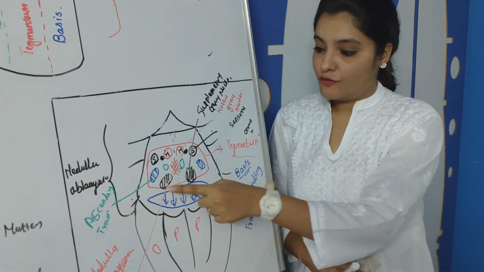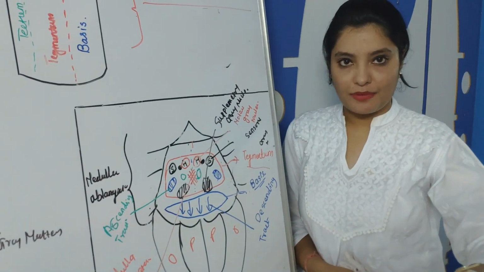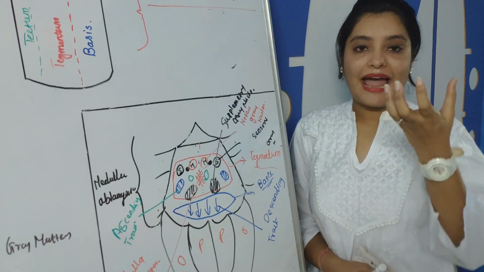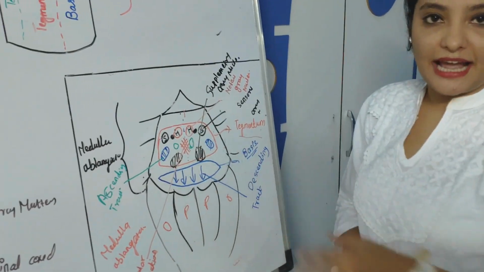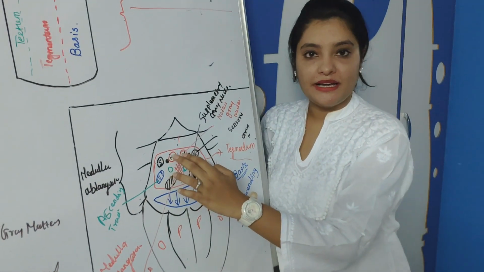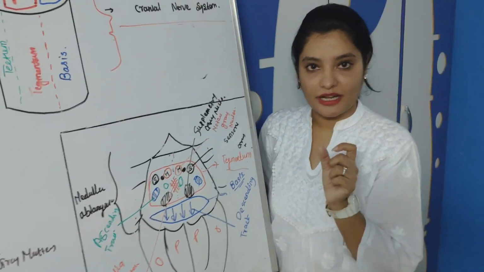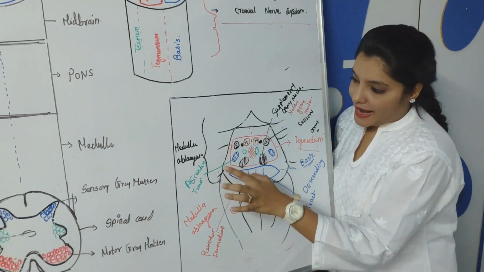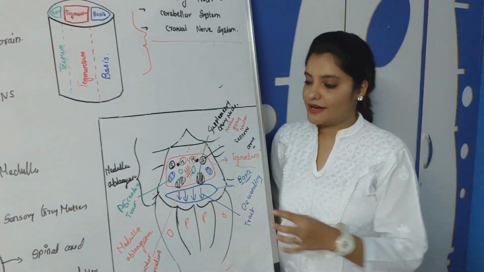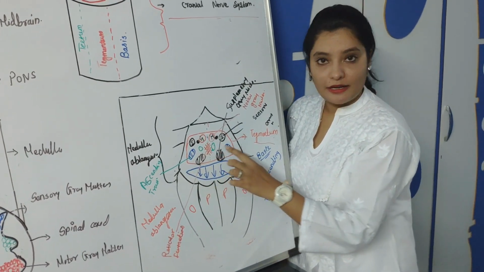We have seen the basis part which is situated in the anterior part of the brainstem, and all the descending tracts are passing from the basis. Then we have seen tegmentum. In tegmentum, most medially are well defined gray matter pieces called motor gray nuclei, most laterally sensory gray nuclei. Few ascending tracts are situated in a lateral part and few in the anterior part.